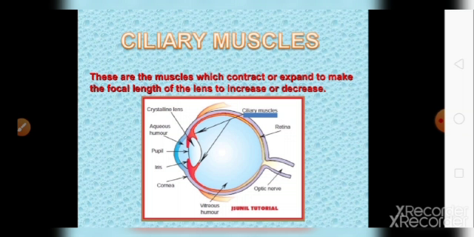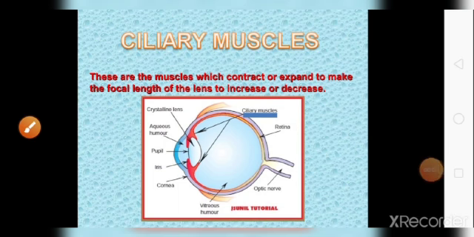So our eye lens has a special property, they can adjust their focal length or power themselves. When they have to see the nearby object or far away object, they can adjust the focal length with the help of ciliary muscle.